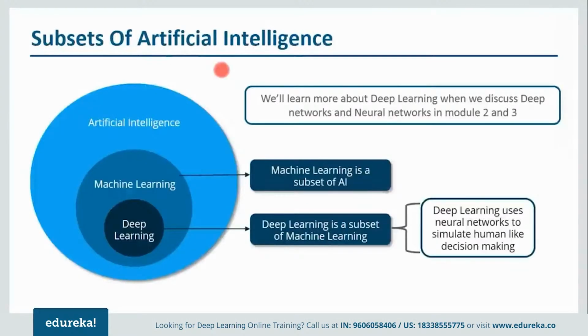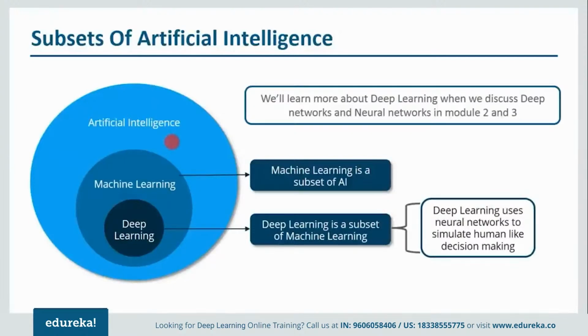Now in order to achieve artificial intelligence, there were a few technologies that came. First came machine learning. Now there were certain limitations of machine learning. In order to overcome those limitations came deep learning. Now let me tell you guys, the concept of artificial intelligence is not new. It was first coined in 1956, but it was just a theoretical concept.